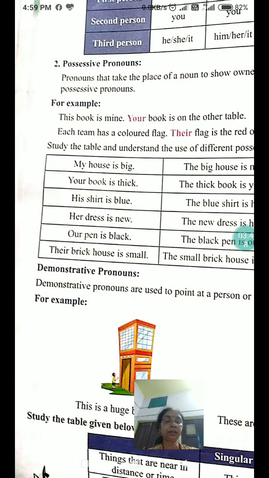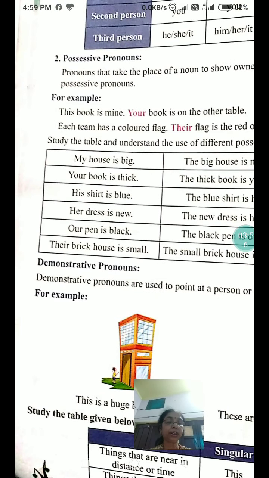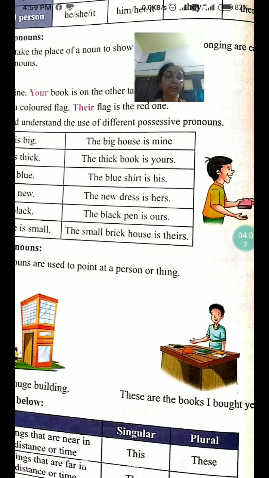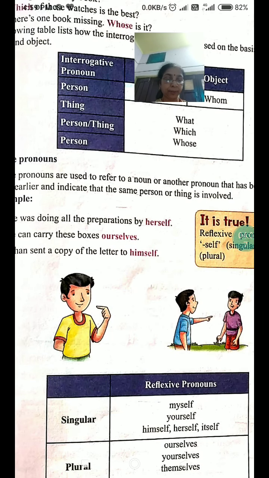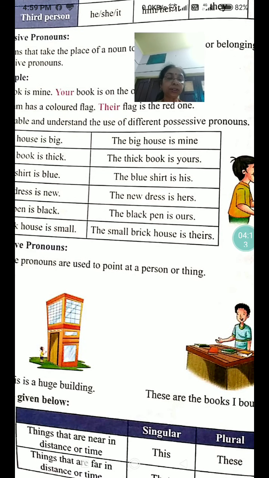Now, third one is demonstrative pronouns. Demonstrative pronouns are used to point out a person or thing. For example, this is a huge building. These are books I bought yesterday. So, in these demonstrative pronouns, for singular we use this and for plural these. For the things which are near, and for the things which are at a distance, in singular we use that and in plural we use those.